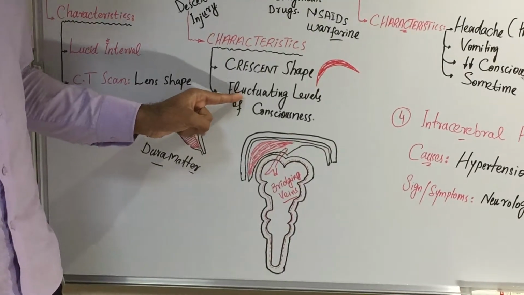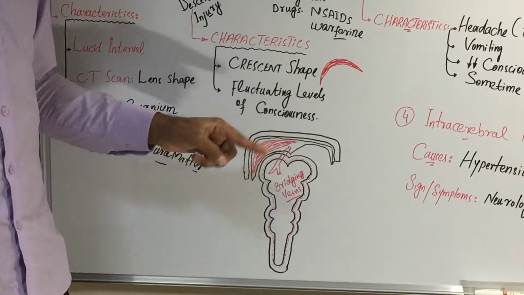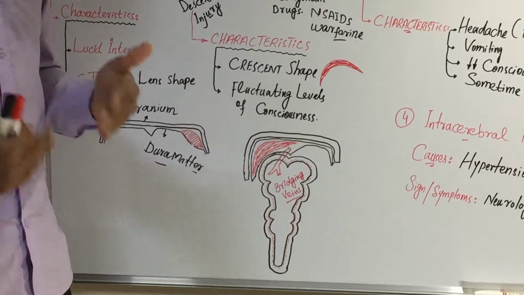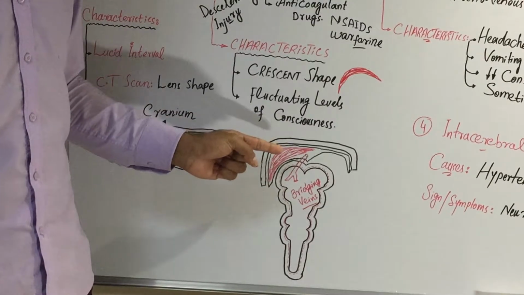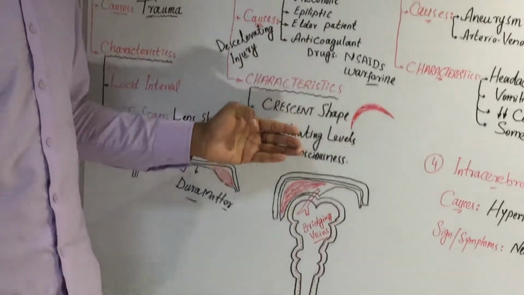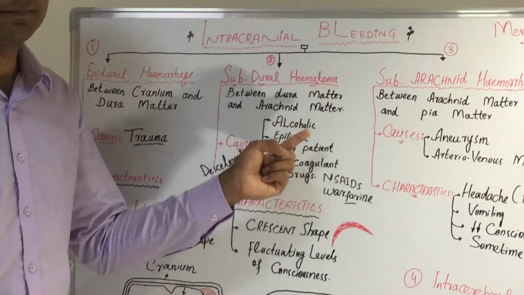Another thing is that these patients have fluctuating levels of consciousness, that their consciousness level increases and decreases. So they have fluctuating levels of consciousness. So this was all about the subdural hematoma.